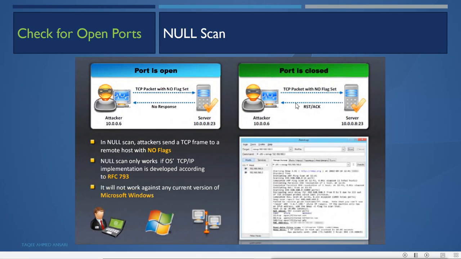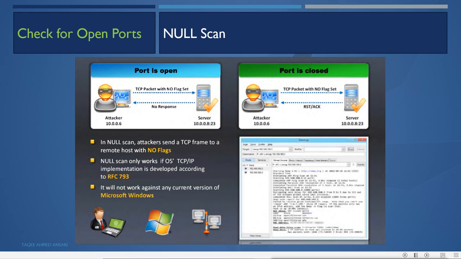Then the null scan. Sometimes those packet filtering firewalls may detect the FIN or Xmas flags. But if you send a null flag, some firewalls can never detect it; null flags means no flag. So in this kind of scan, the attacker sends the packet with no flag set, a blank packet.